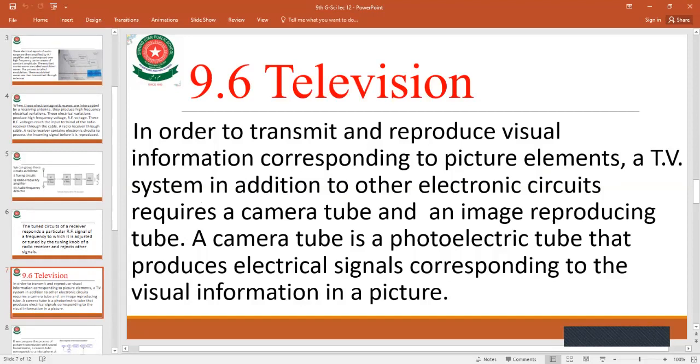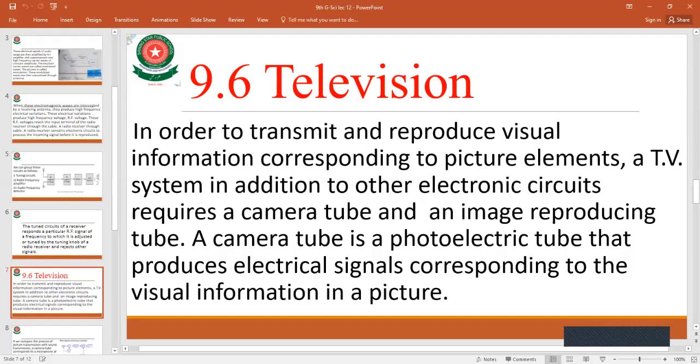I also told you about television. The difference between radio and television is that we can transmit or produce visual information corresponding to picture elements.